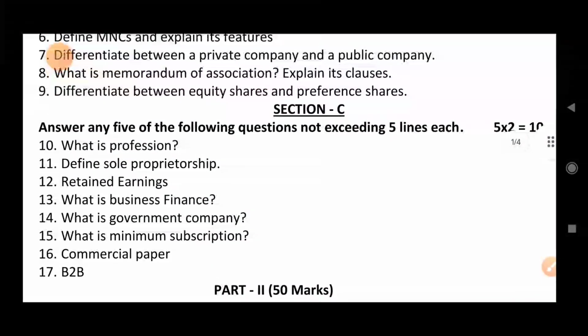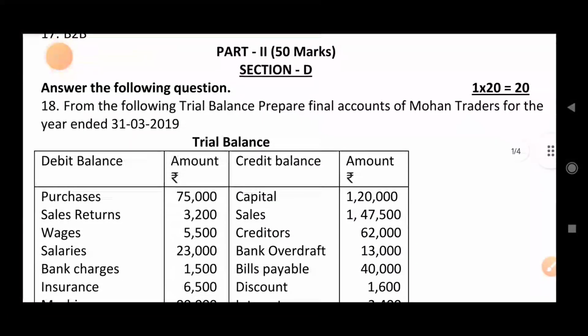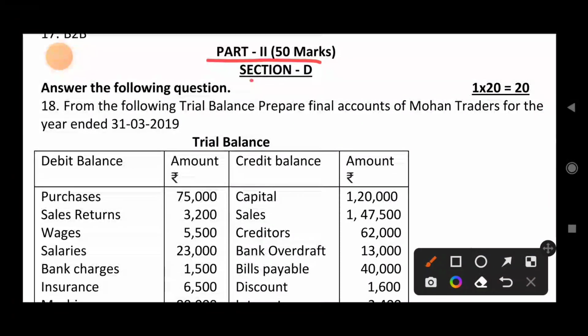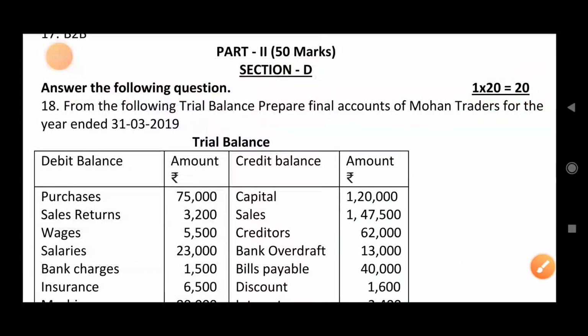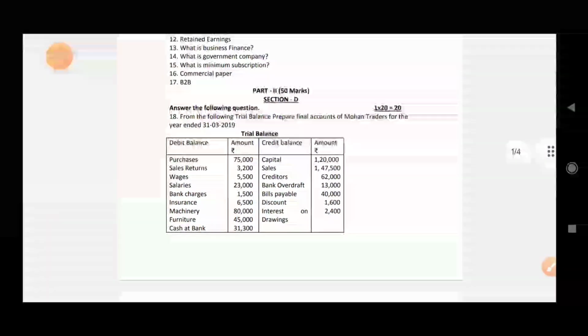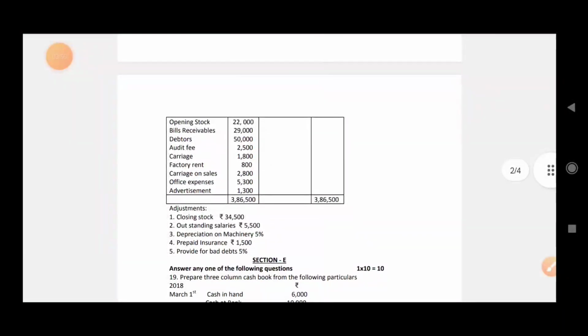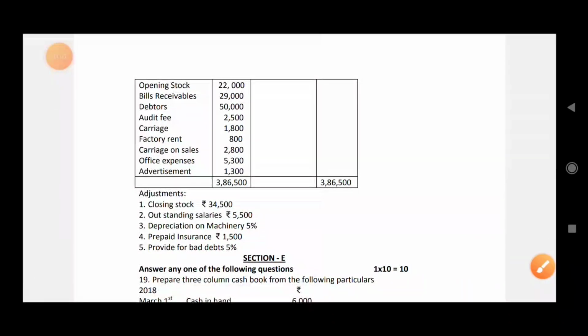So part 1, 50 marks, is over in 3 sections. Now part 2, accountancy, 50 marks, starts with section D. You need to answer the following question. There is no choice; directly one question will come. We need to prepare final accounts from the trial balance given, 20 marks for one question. Some adjustments will be given, and you need to prepare trading, P&L and balance sheet along with the adjustments.